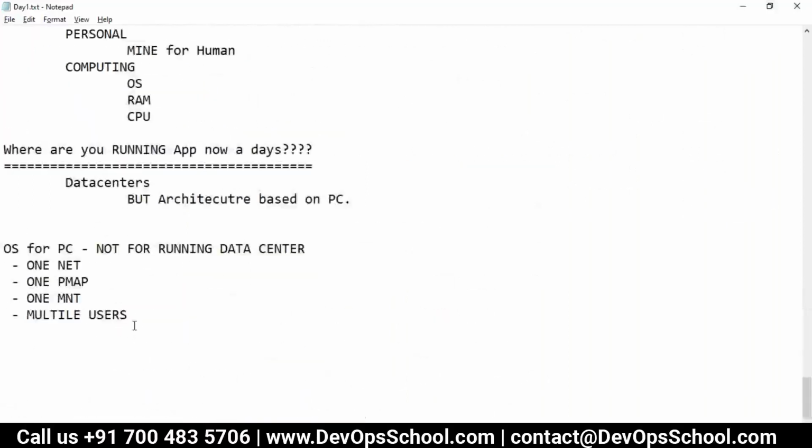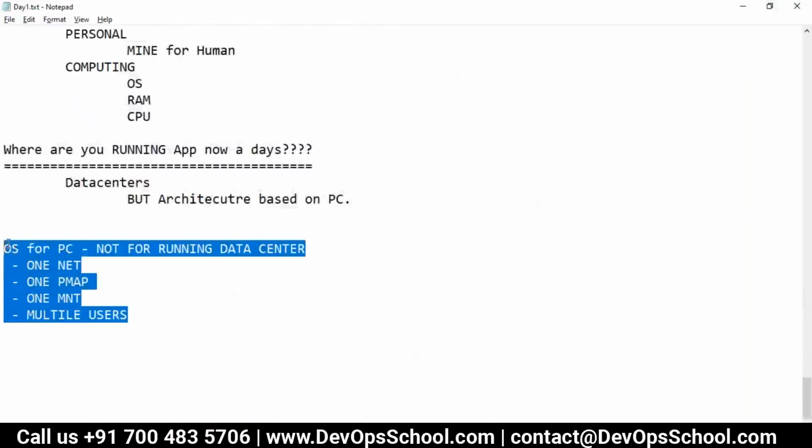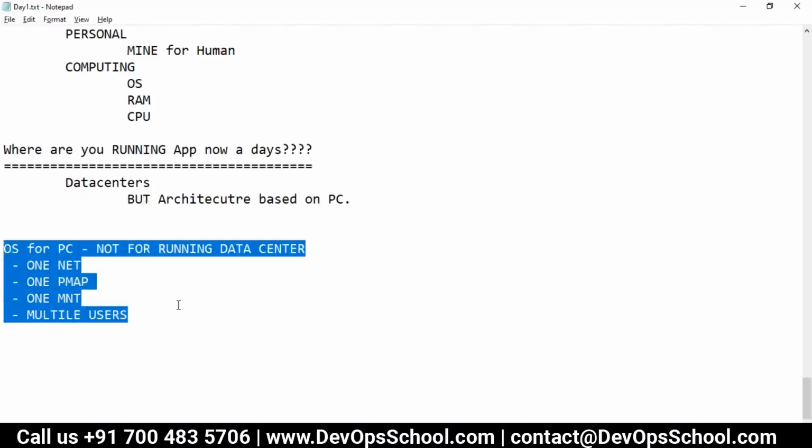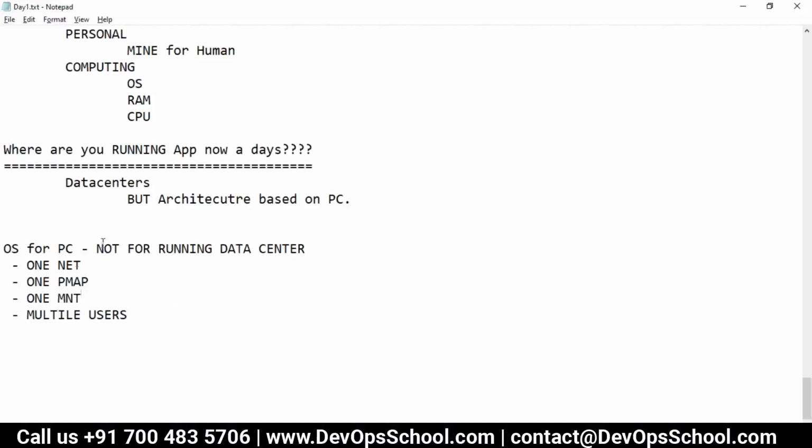Why are they allowing you to create multiple users? Because your family and friends may work on the same machine, but they give you only one network. Their thinking is the PC concept. What would you do with multiple networks, multiple PID maps, multiple MNT? In simple terms, what would you do with two C drives, two D drives, two OPT? Nothing. You are a human being who wants to use the PC, personal computing. So this is the problem: we are running a data center, but the architecture is based on the PC.